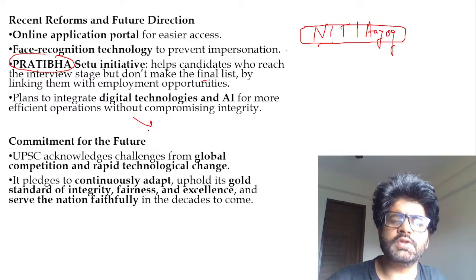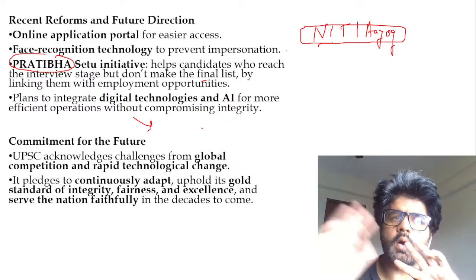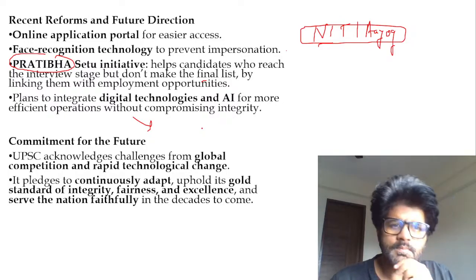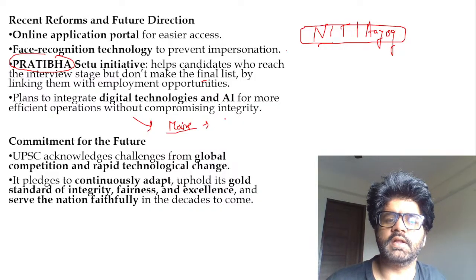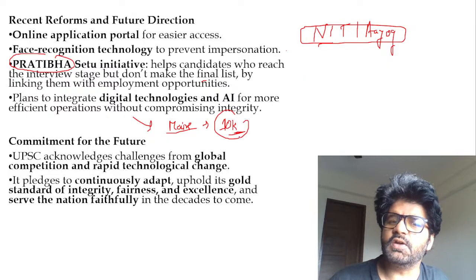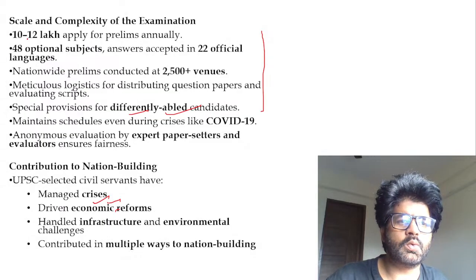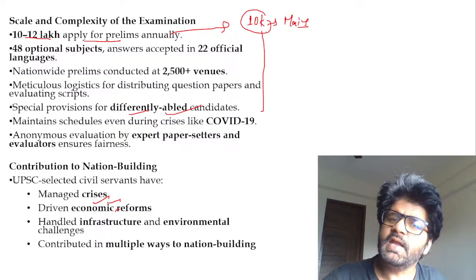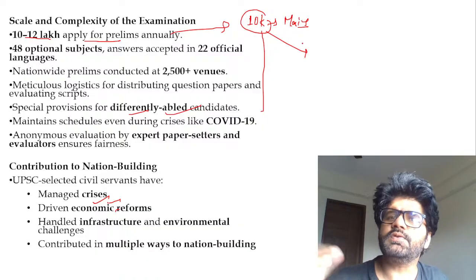And what is your view on this point? Here it is about people who will reach till the interview stage. They will be provided options: if you want to be employed in some alternative opportunities, go for it. But there are many people who say, why only interview? Even people who are writing mains, let's say around 10,000. It's not very difficult to give jobs to these 10,000 people. And the UPSC chairman himself is talking about 10 to 12 lakh people applying for prelims. Out of those 10 to 12 lakh, if 10,000 people are writing mains, why not give them a Group A, Group B job, or even a smaller job which is paying 30,000, 40,000? Hope you're understanding. What is your view on that, guys?